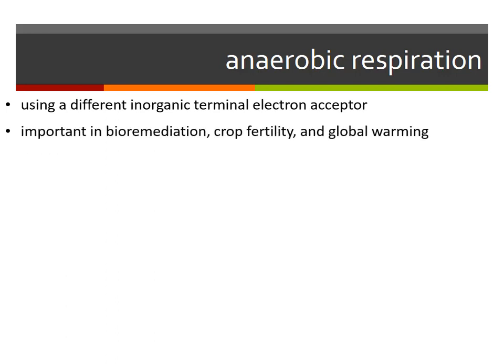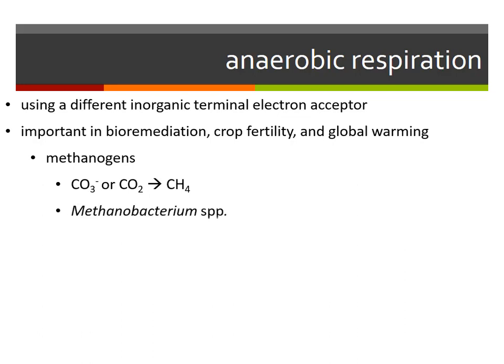And then my last example would be our methanogens again. So remember, if they use carbonate or carbon dioxide, they're converting that into methane. They're generating methane. Methane is actually 19 times more powerful than carbon dioxide in terms of global warming potential. 19 times more powerful.